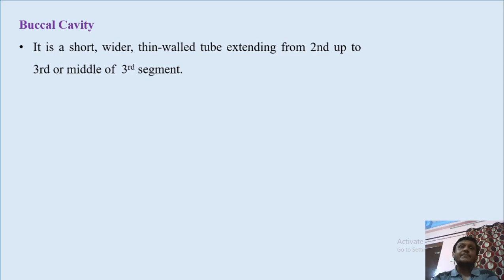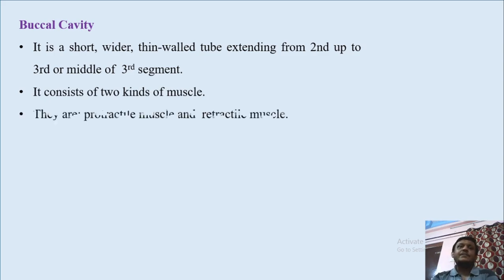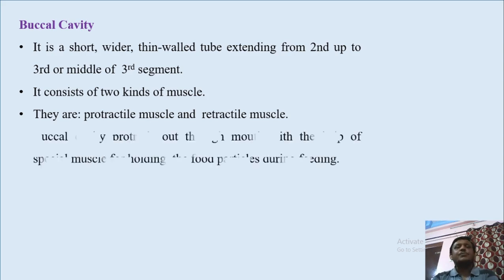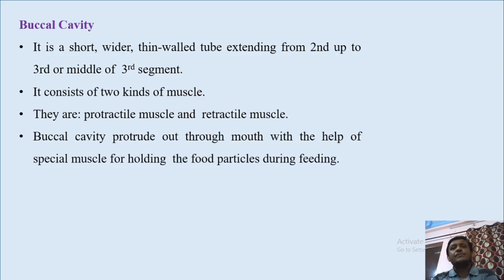It consists of two types of muscles, protractile muscles and retractile muscles. These muscles help to protrude the buccal cavity out of the mouth at the time of feeding, so that it can hold the food particle properly during feeding.